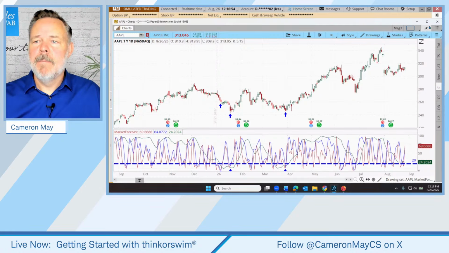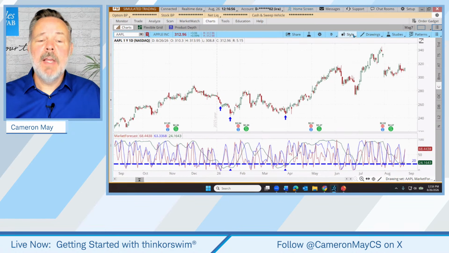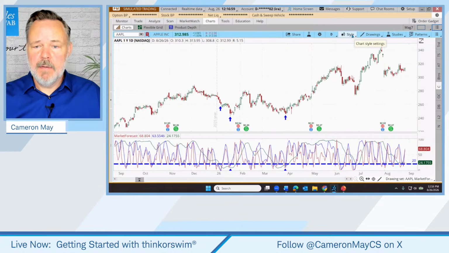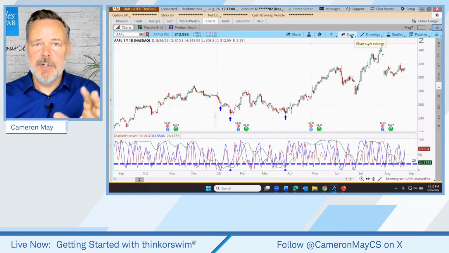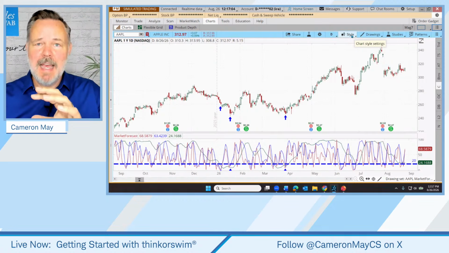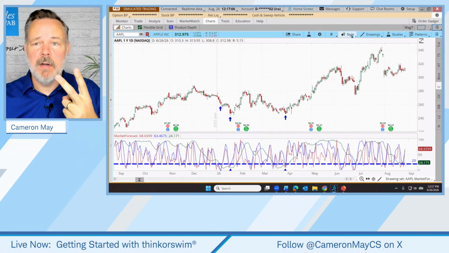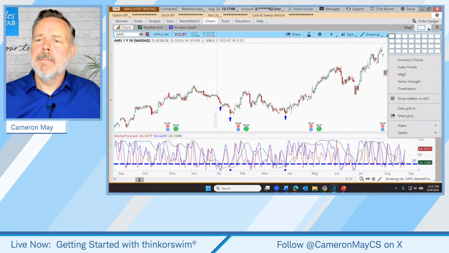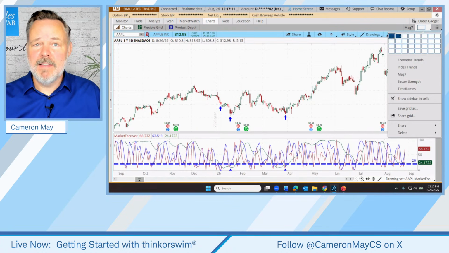So there's that, but I want to talk about grids for just a moment. This is if we want to keep our eye on multiple charts, and you've probably already seen we can do that by detaching one chart, moving it over the side. Now we have two charts. Well, what if we want both charts, or let's say two stock symbols, on the same chart at the same time? If we click on this little rectangle icon up in the upper right, this is the grid tool. And we can set up a grid of charts, maybe two side by side, maybe two up and down, maybe four in a grid like this. Let's choose four like this.